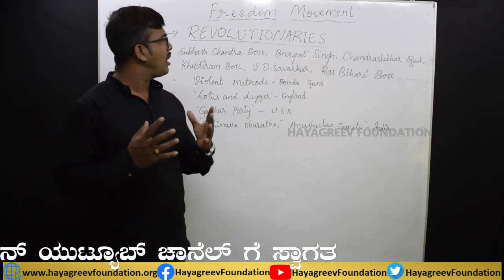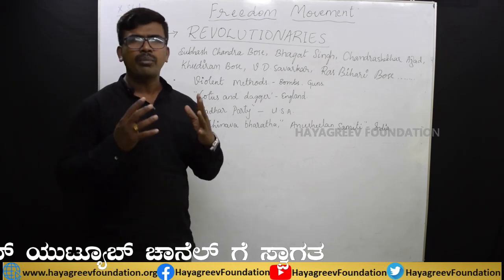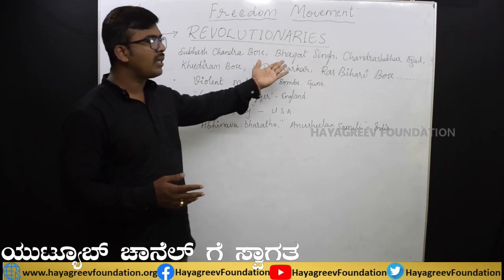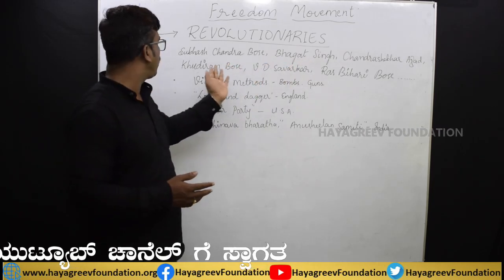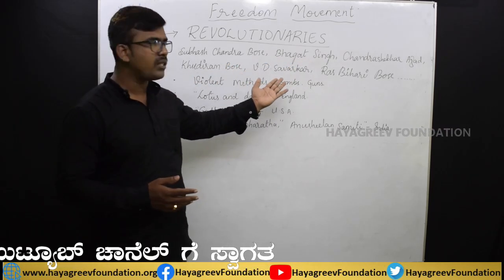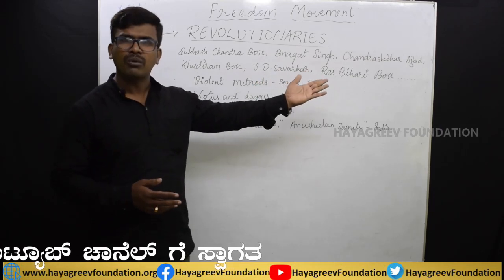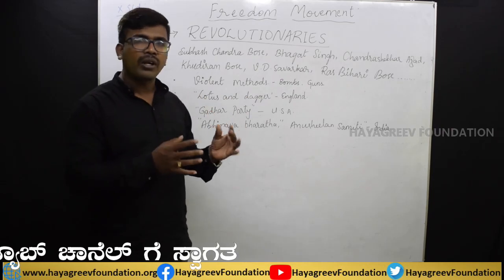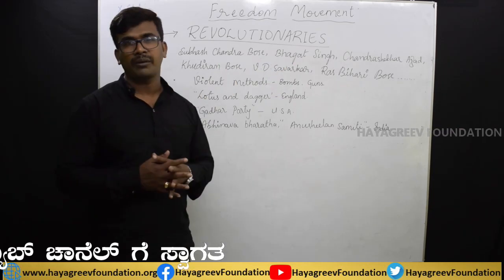Here, students, the important revolutionaries are Subhash Chandra Bose, Bhagat Singh, Chandrasekhar Azad, Khudiram Bose, V.D. Savarkar, Ras Bihari Bose, and many radicals also converted into revolutionaries later.